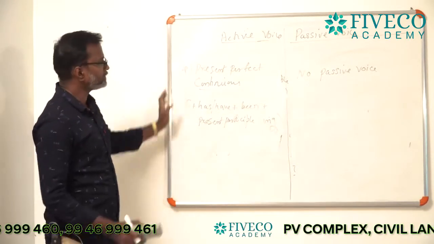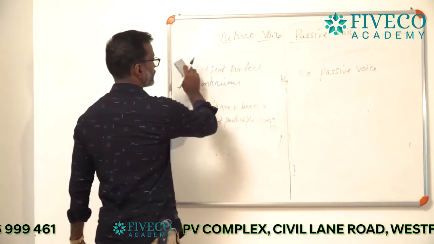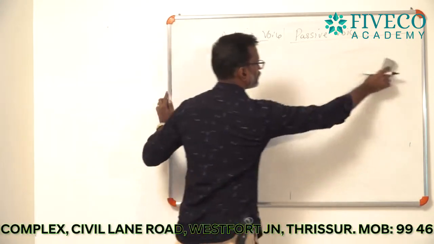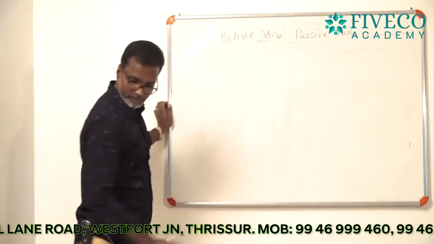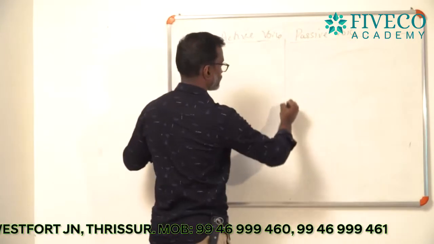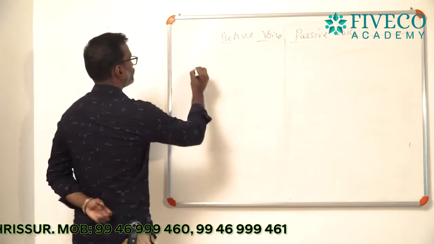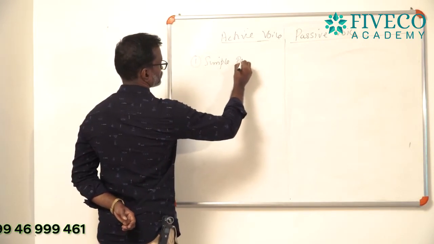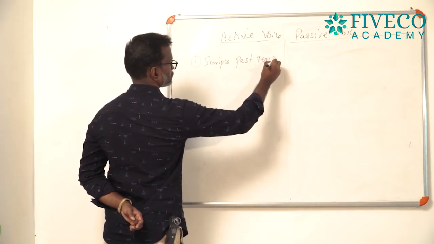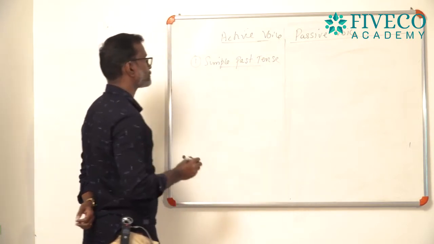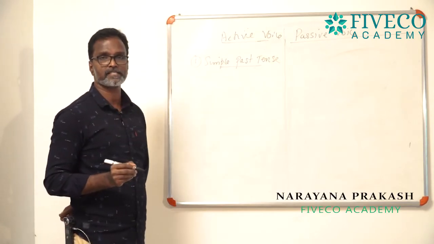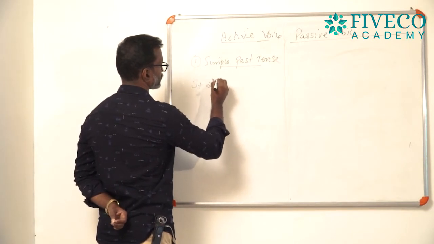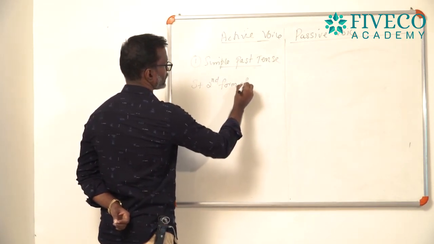Okay. Then we can go to past tense. First one, simple past tense. Which is the structure for simple past tense? Subject plus second form of the verb.